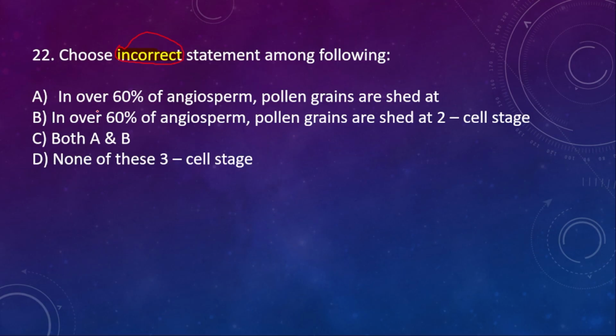A, in over 60% of angiosperms, pollen grains are shed at 3-celled stage. This statement is itself wrong. B, in over 60% of angiosperms, pollen grains are shed at 2-cell stage. This one is correct. Both A and B, no. None of this, no. So the right option is option A.